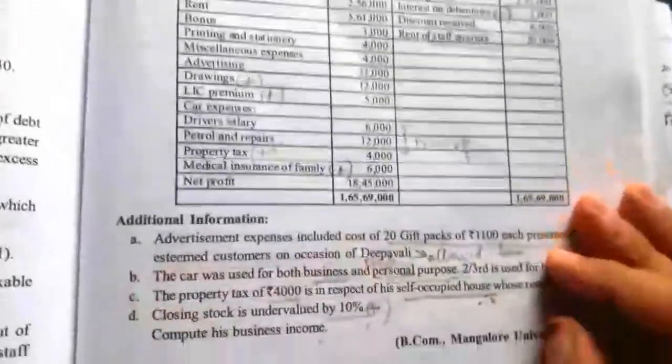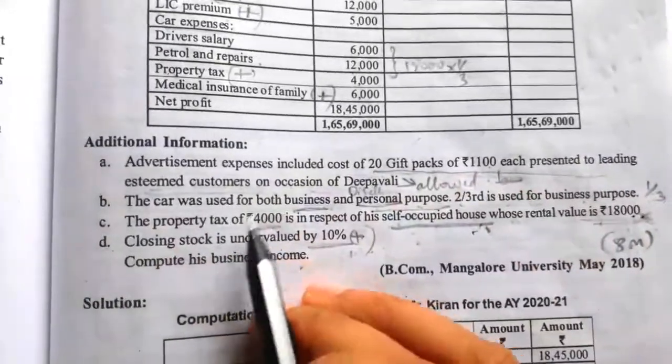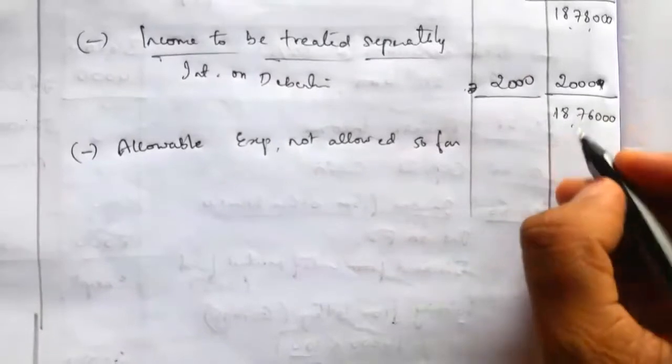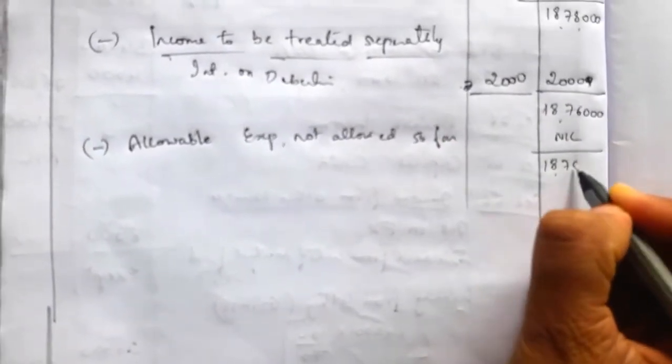Next we have to check whether there is any allowable expenses not allowed so far. So there is no allowable expenses not allowed so far. So write allowable expenses not allowed so far is nil.